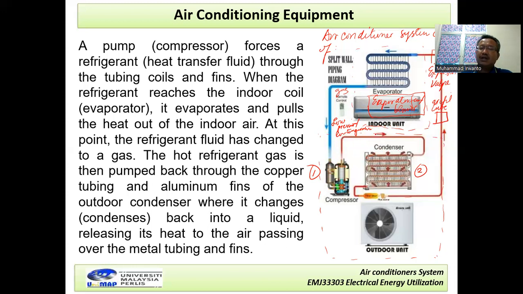Now, when it comes out of the condenser, it changes to high pressure and high temperature, and goes by the orifice tube here.